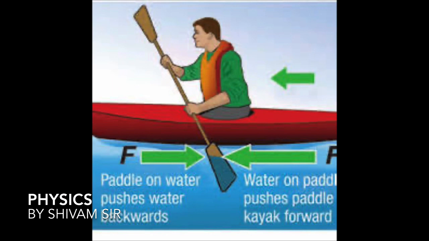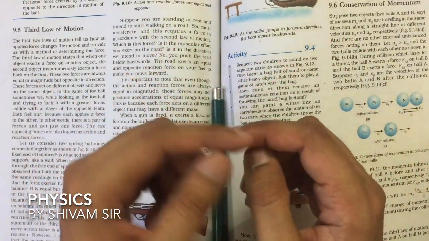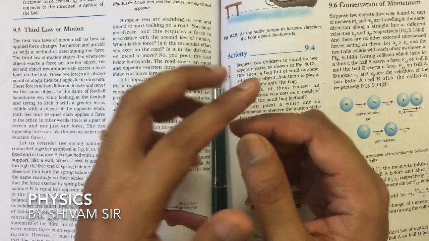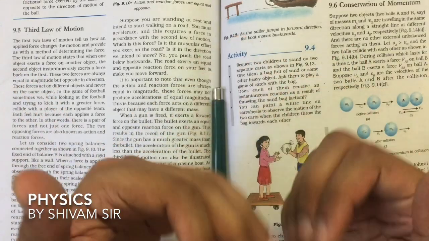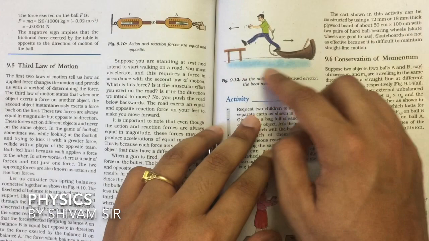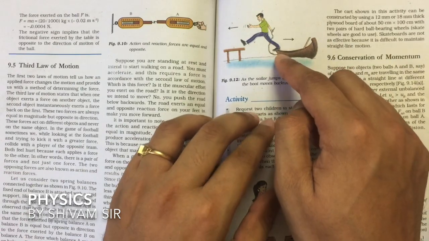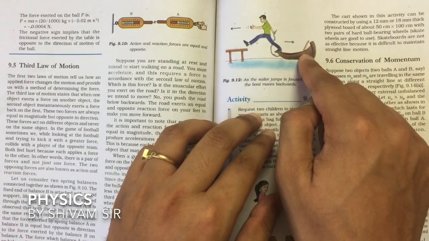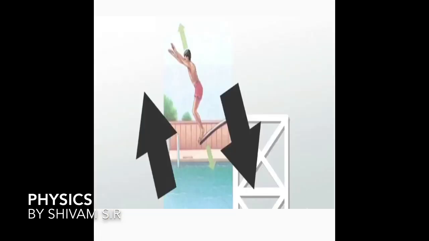Whenever a person sitting in a boat applies some force with the oar in one direction, similarly the water also applies some force on the boat in the forward direction, due to which the boat is able to move forward. We can take an example of this boy also. What is he doing? He's jumping from this boat towards the floor. He applies some force in the backward direction, and similarly the boat applies some force in the forward direction, due to which he is able to reach the floor. So for every action there is an equal and opposite reaction.